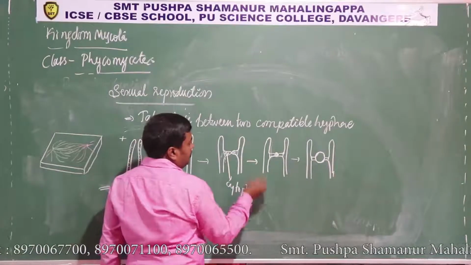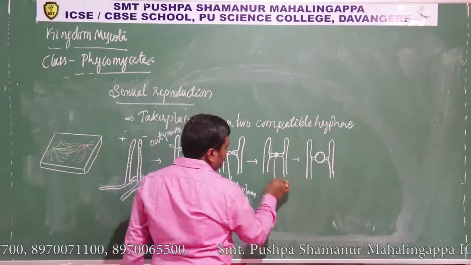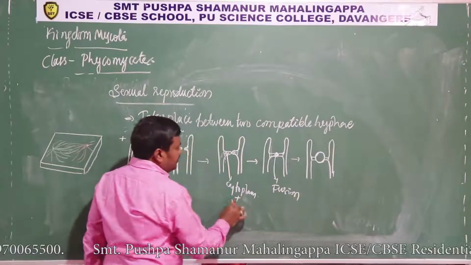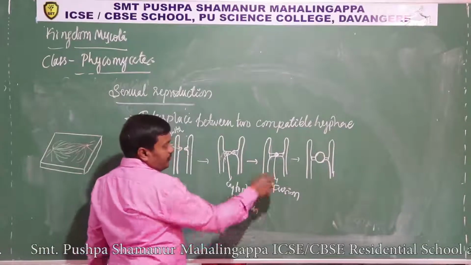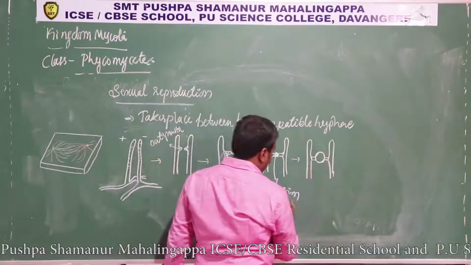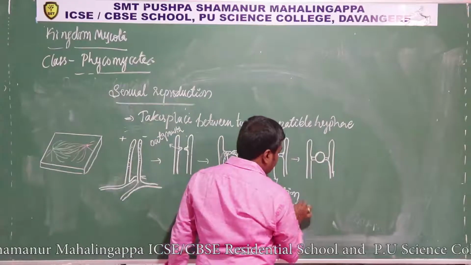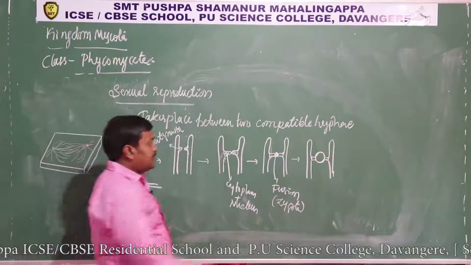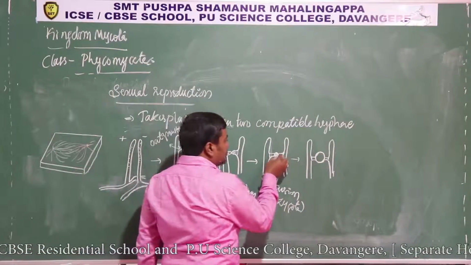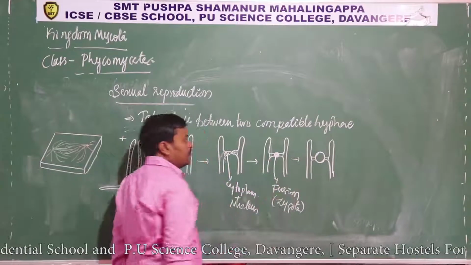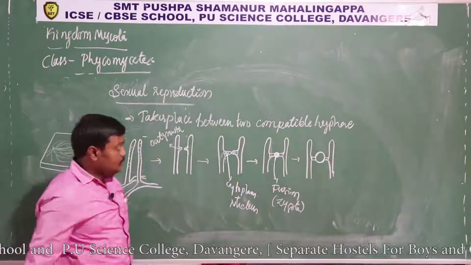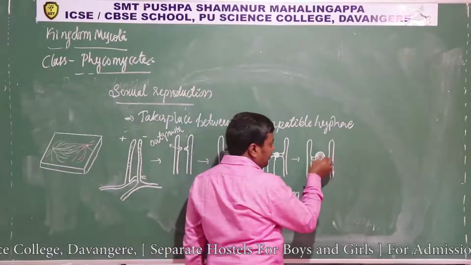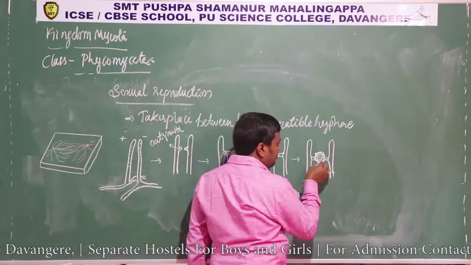Cytoplasm, then fusion, cytoplasm plus nucleus, both get fused. Now after the fusion it forms a zygote. Look, here plasmogamy and karyogamy happen to form a nucleus, sorry, zygote, fusion of cytoplasm as well as nucleus, and this further grows and expands and it produces a very thick wall.